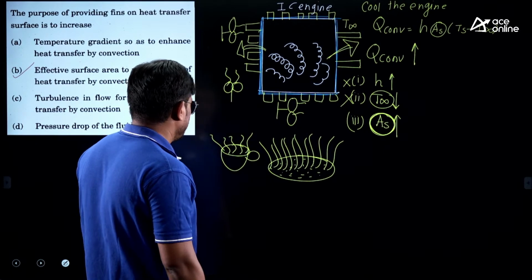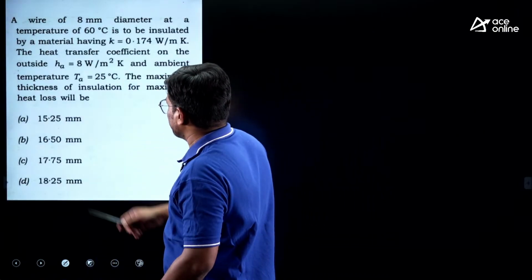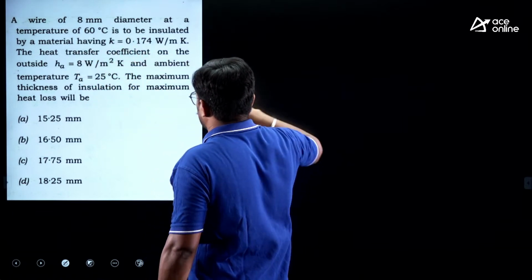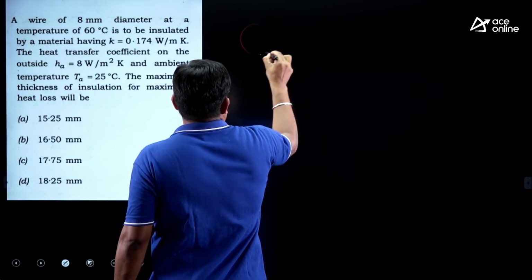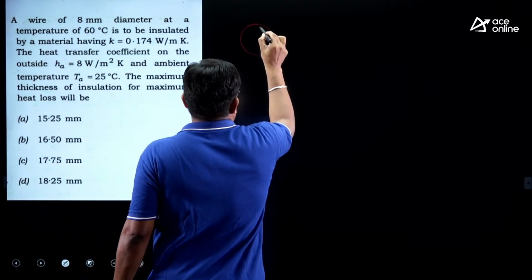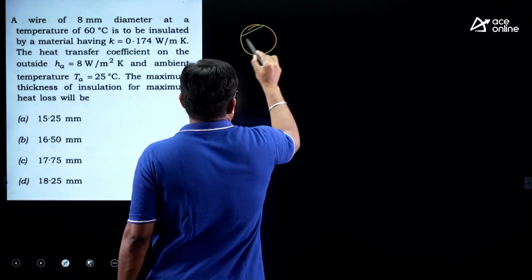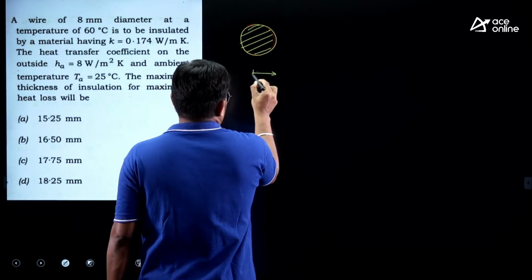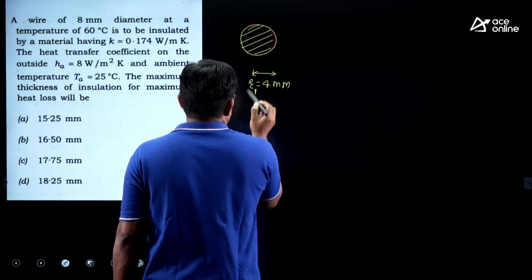This is the question from radiation. Next one. A wire of diameter 4 means diameter 4 mm. Okay. So again I need to change color. So let us say there is a wire. Okay, this is the wire. Diameter 4. So radius R is equal to 4 mm. Let us say R1, 4 mm.